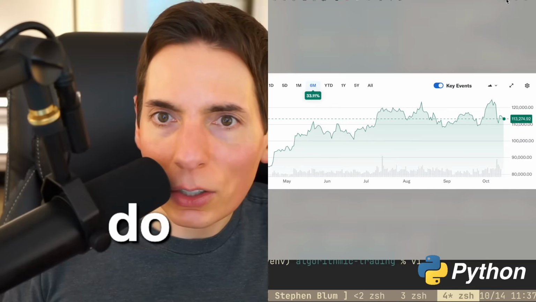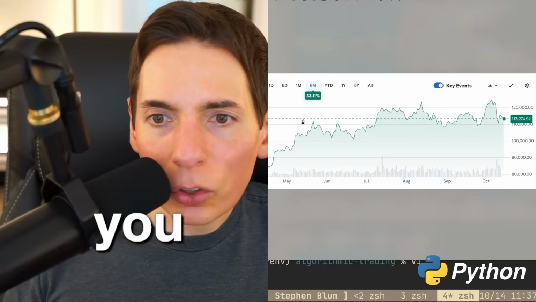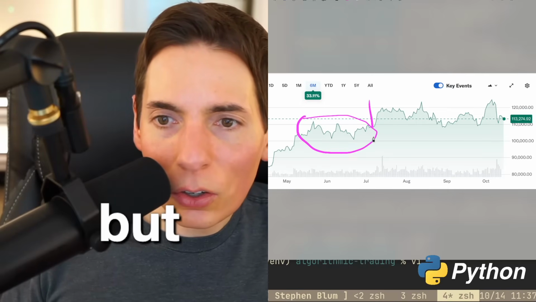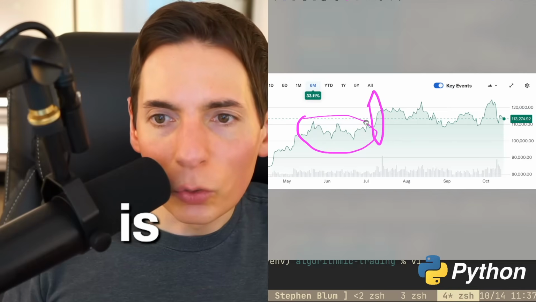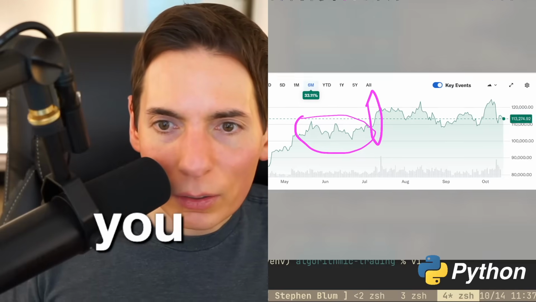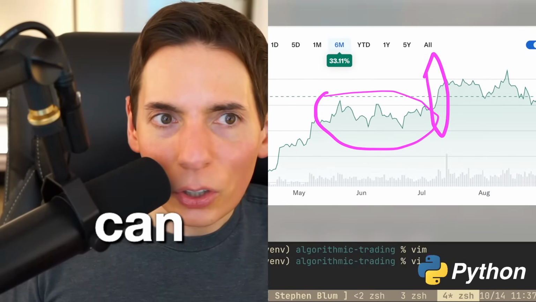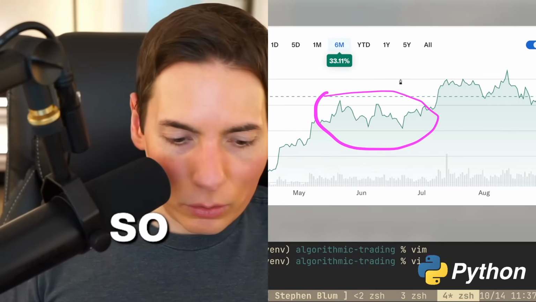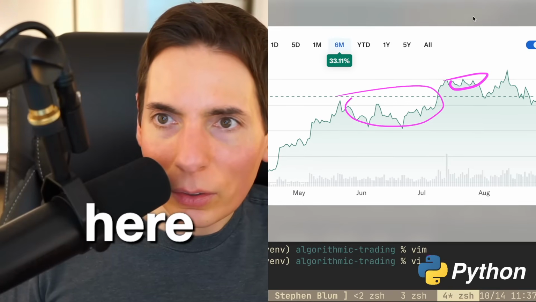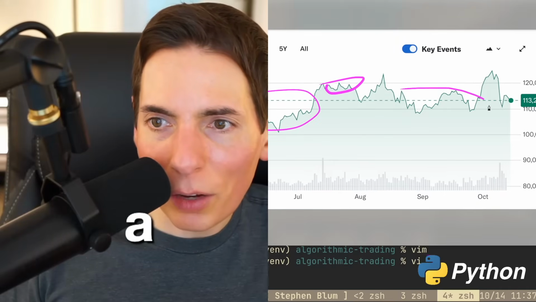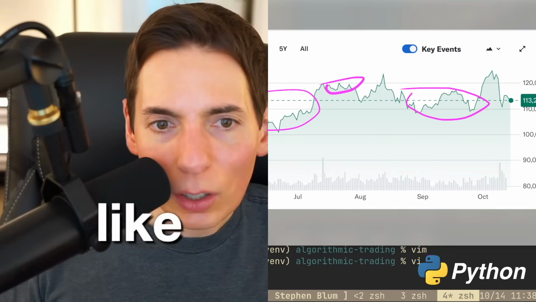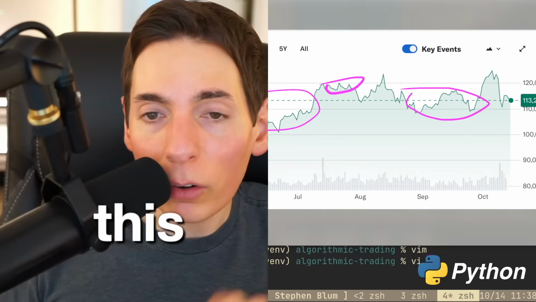We need to do some annotations really quick. You see how there's volatility right here? This is good. That's profit. But right here, that's the danger zone. This is where we'll lose money. We don't want to lose money there. So that's the danger zone. You've got to be careful. Profit right here. There might be some more profit over here. There's a smidge of profit right here. But whenever something like that happens, or something like this happens, this algorithm will lose money.